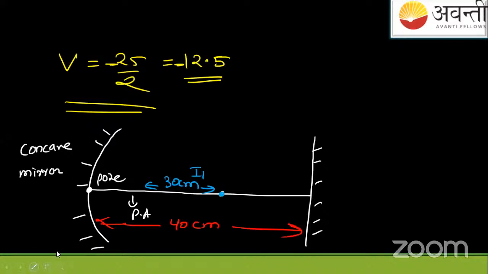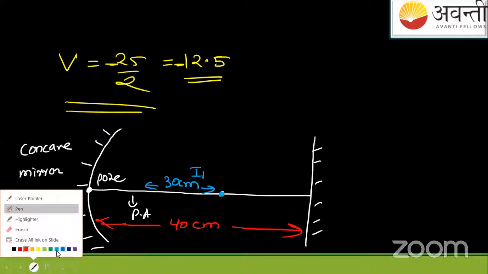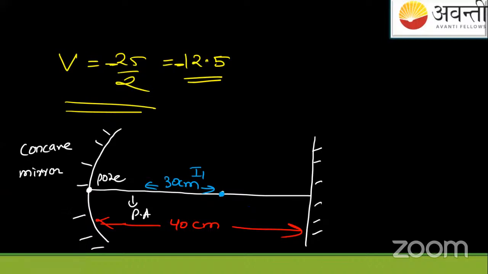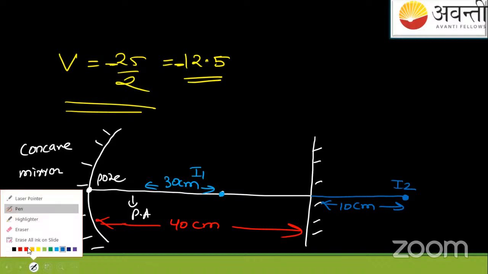Second image is where? Second image I2 was at 10 centimeters there. And where will be the third image? Third image again is at v equals to minus 12.5. It means taking the pole as a reference.